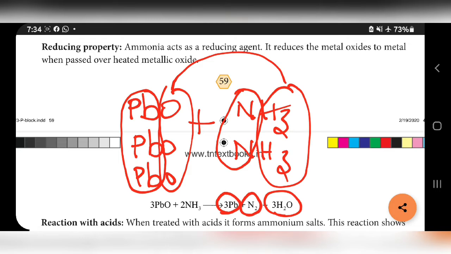So lead oxide is converted into lead by reacting with ammonia. So here reduction takes place because PbO is reduced to Pb because of ammonia. So here ammonia acts as a reducing agent. So ammonia has reducing property.